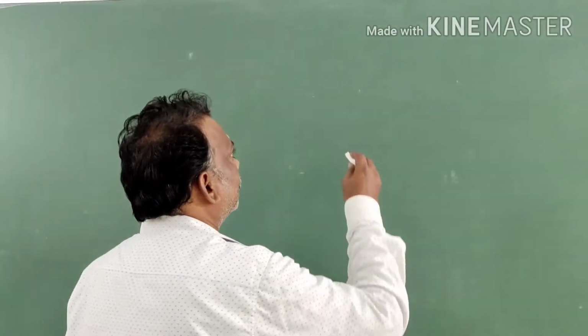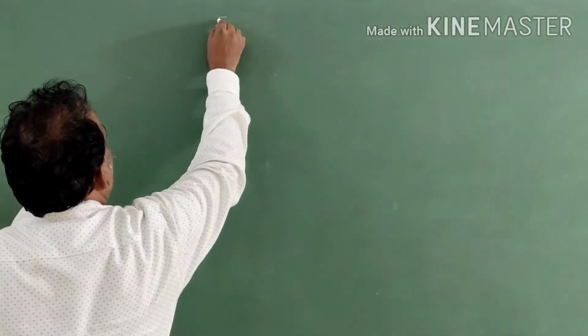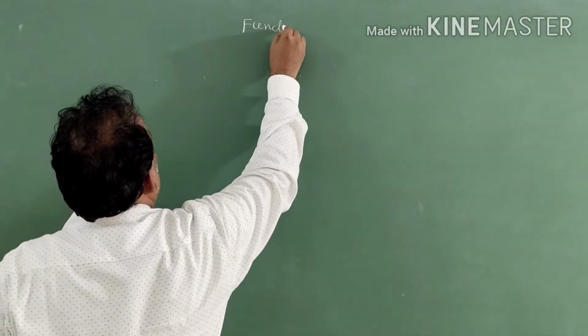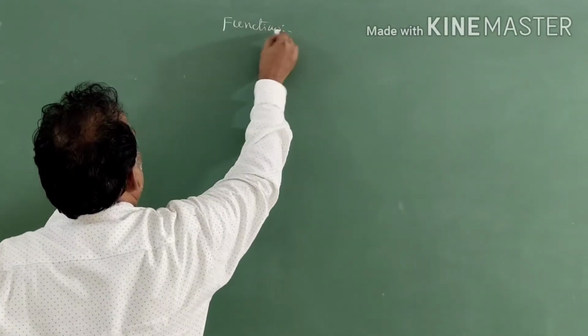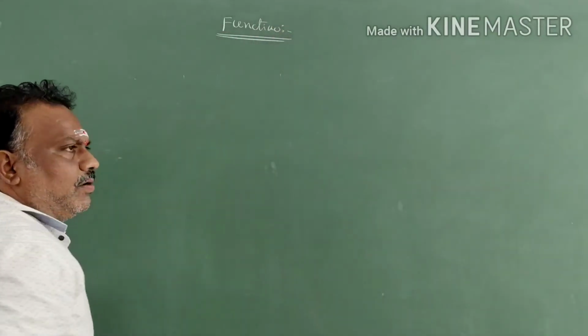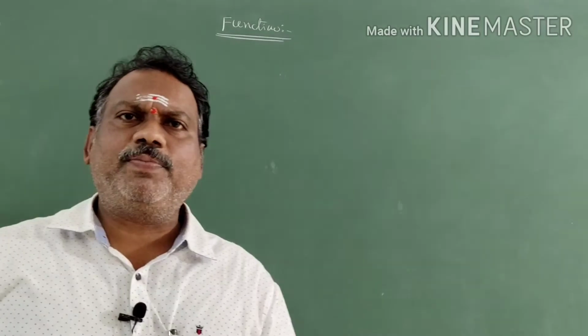Right. Now we will discuss what is meant by a function. A function is a special type of relation.